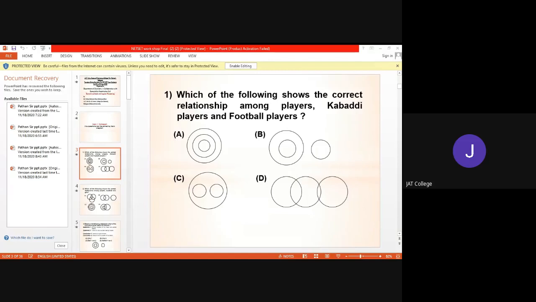So the larger circle represents players and these two circles, one represents kabaddi players and another represents football players. So in this way we can write the answer or we can draw the Venn diagram. So C is the correct answer. Now the next question is, which of the following shows the correct relationship among players, students and girls? Okay. So here three options are given. Again there are three circles. Now we have to look at which option is correct.